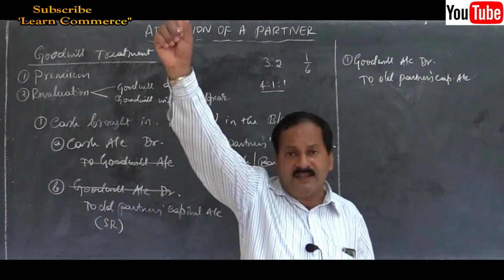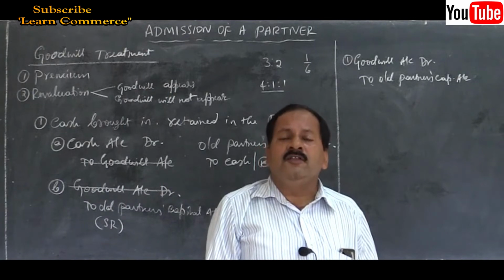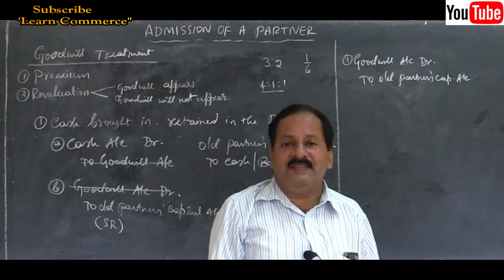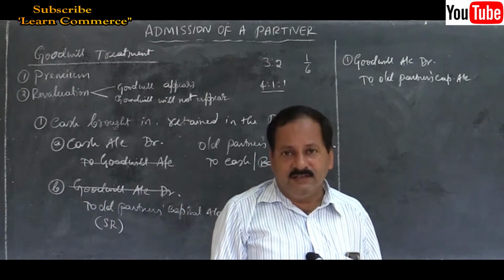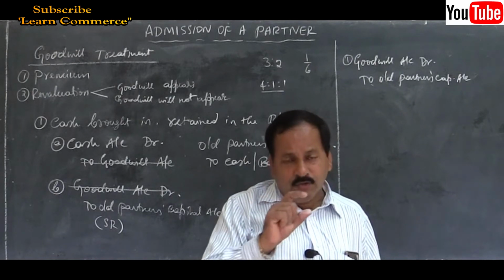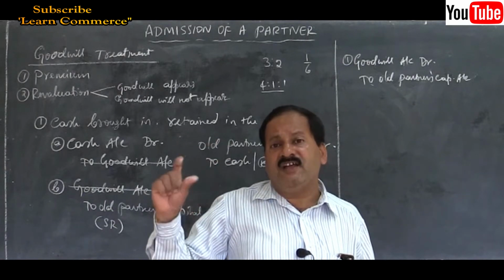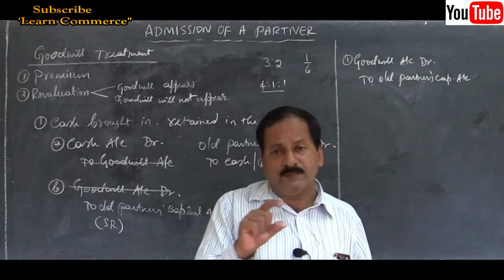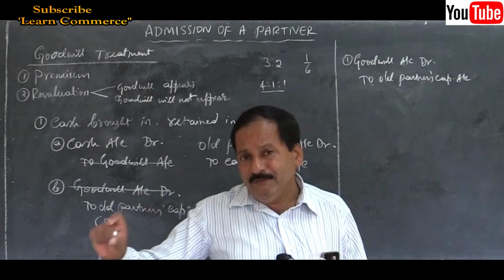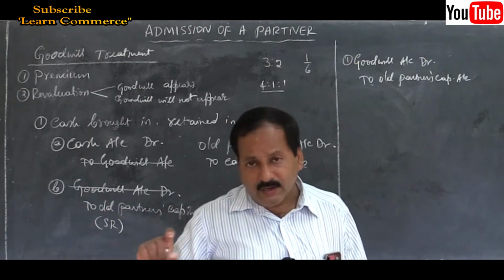Or goodwill should be calculated on the basis of the average profit method, or they will say goodwill is to be valued at 3 years' purchase of the average profits of the last 4 years, and the profit figures for the last 4 years will be given.